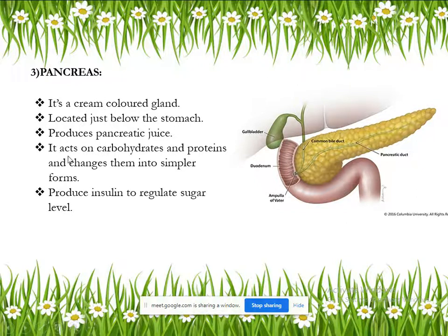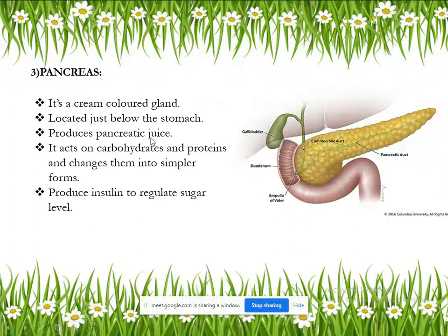And pancreatic juice will act on the carbohydrates and protein and change them into simpler forms. As you all know, from carbohydrates and protein or any kind of food we don't get energy directly, right? In order to get energy, these are converted into simpler form. So to convert carbohydrates and protein into a simpler form, pancreatic juice is helping.